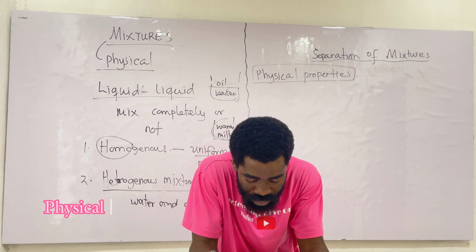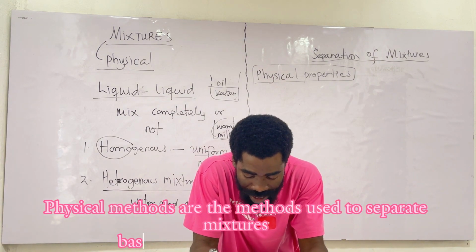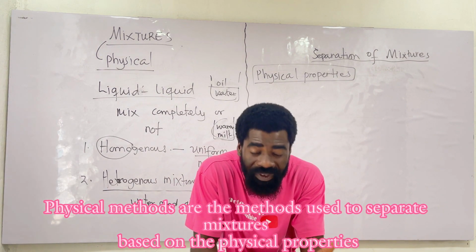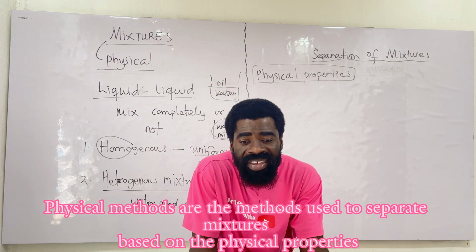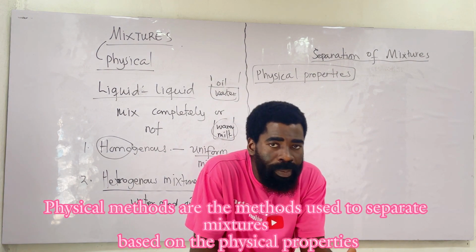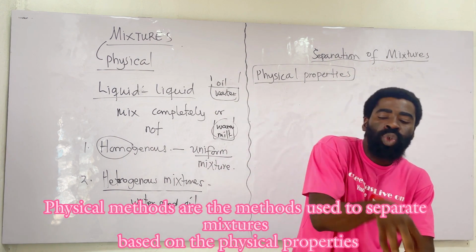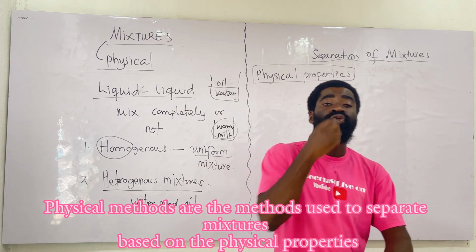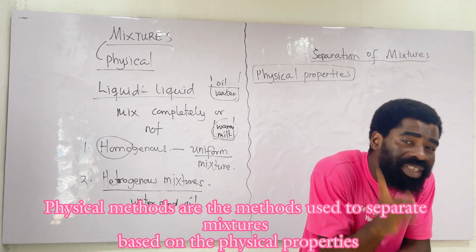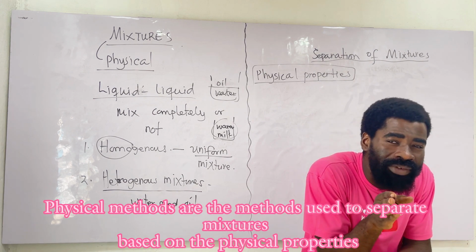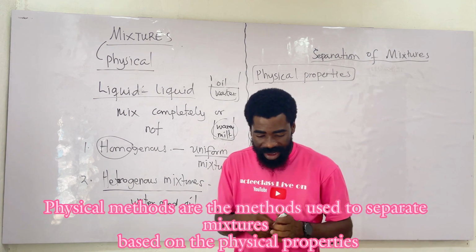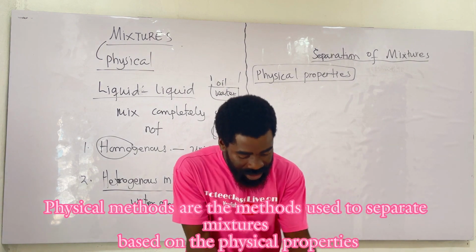Good. The method used to separate mixtures based on their physical properties is known as the physical method. So we have physical method and we have physical property. The physical methods are the methods we use. But before you choose a physical method, you have to know the physical properties of the substances involved. Very simple and easy.